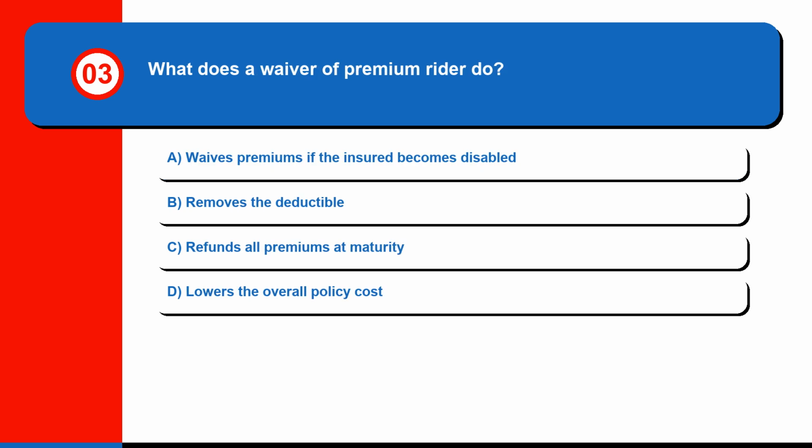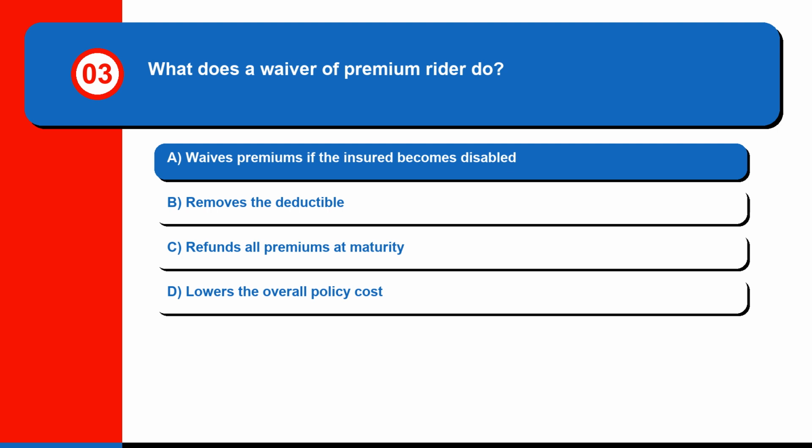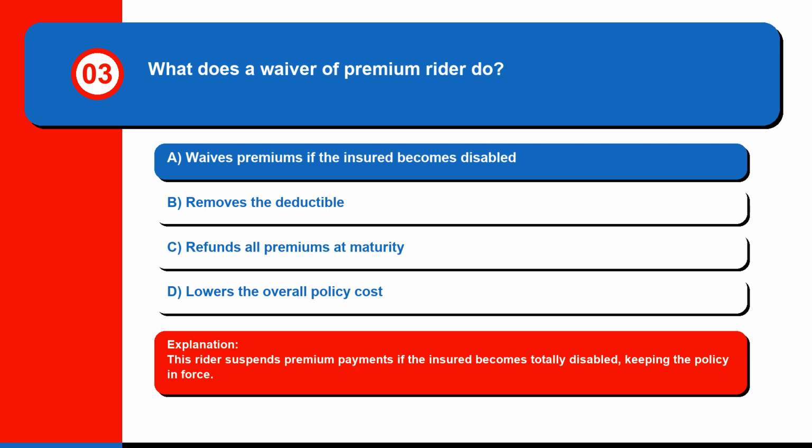Question 3. What does a waiver of premium rider do? A. Waives premiums if the insured becomes disabled, B. Removes the deductible, C. Refunds all premiums at maturity, or D. Lowers the overall policy cost. The correct answer is A. Waives premiums if the insured becomes disabled. This rider suspends premium payments if the insured becomes totally disabled, keeping the policy in force.